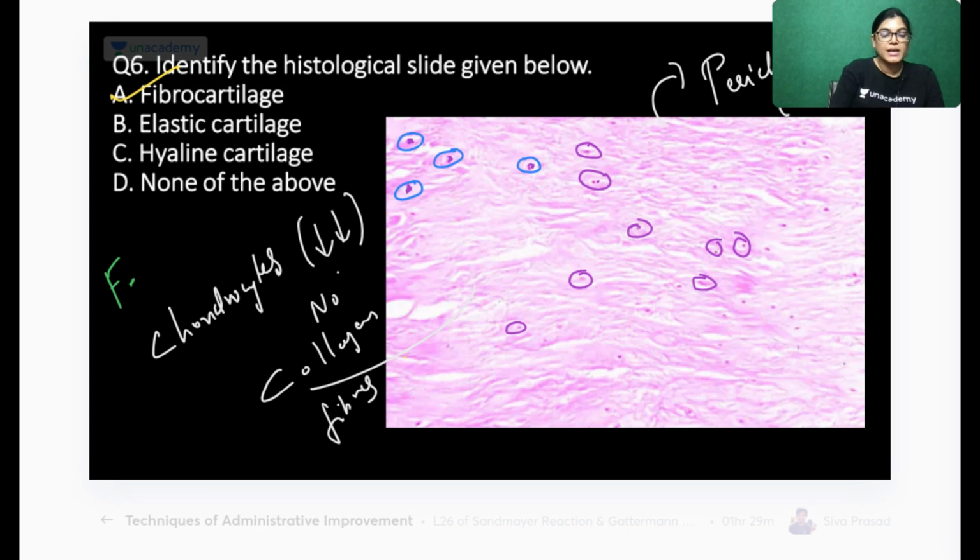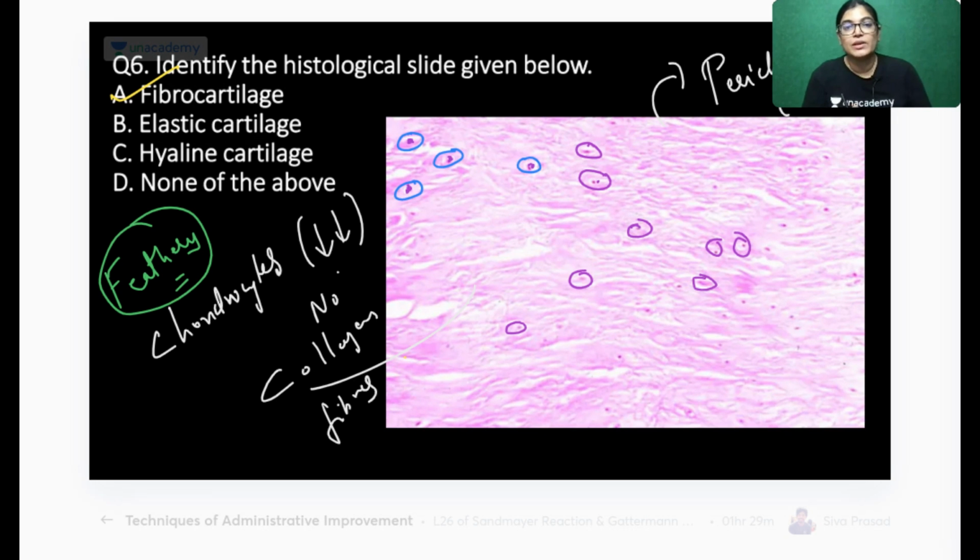What is the presentation of the slide? A feathery look. If you see the slide, it is giving you a feather-like look. So all these points favor that this is a slide of fibrocartilage.